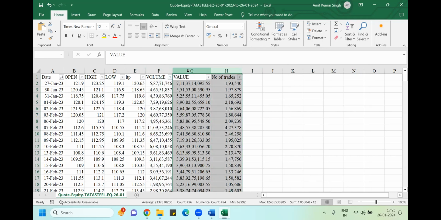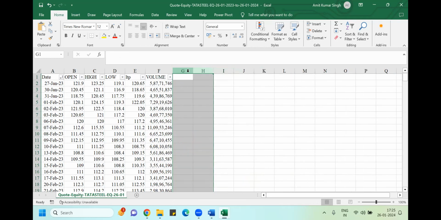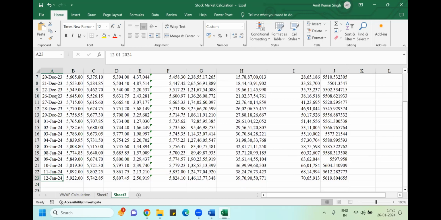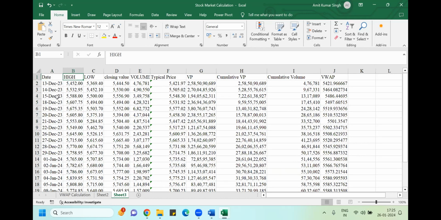Value means the same as volume; what is value? Value is in rupees. So basically your price into the volume will give you the value. So you need this data. Same thing I have done here. I have taken some stock, and the calculation I'm doing is from 13th December 2023 to 12th January. I have taken highest, lowest, and closing price, that is LTP only, and volume.